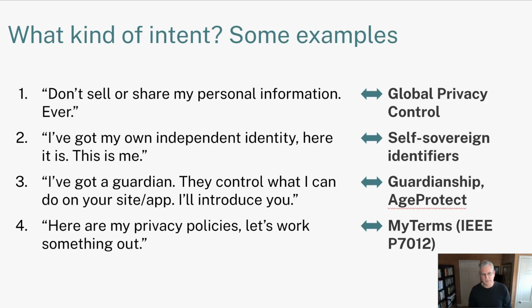Here's 4 examples. 1. The global privacy control. It sends the signal, don't sell or share my personal information. 2. The self-sovereign community has developed this idea that each person should have their own independent identity, not dependent on a government or a website giving them their identity.